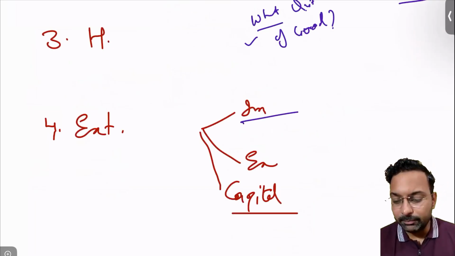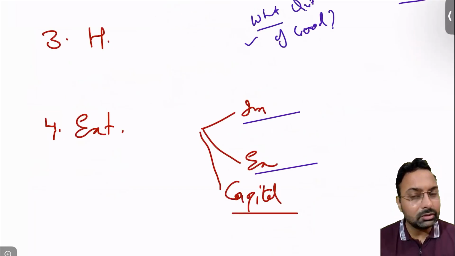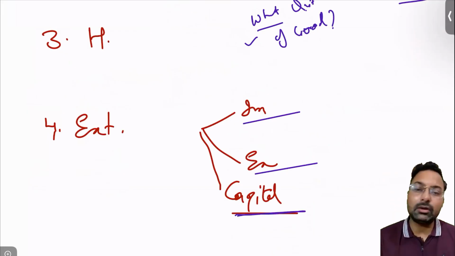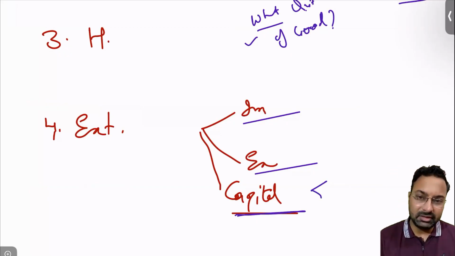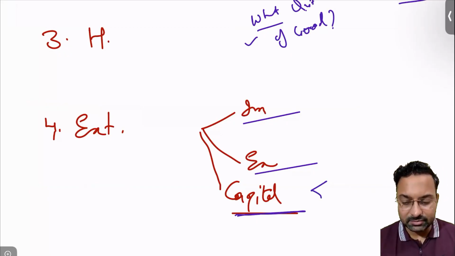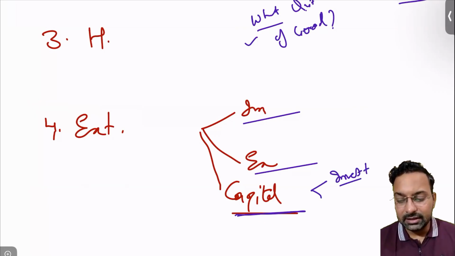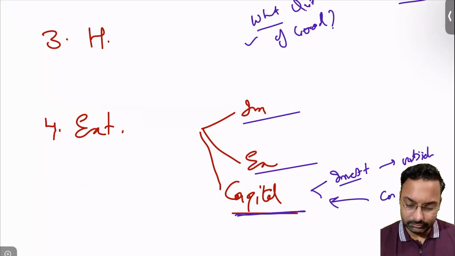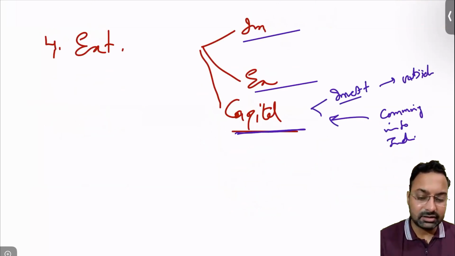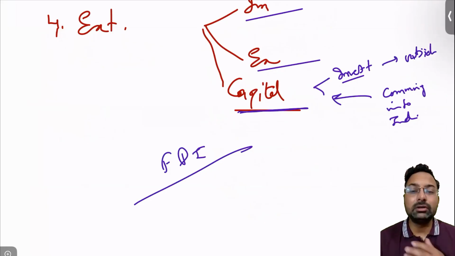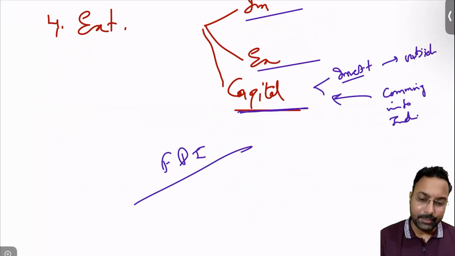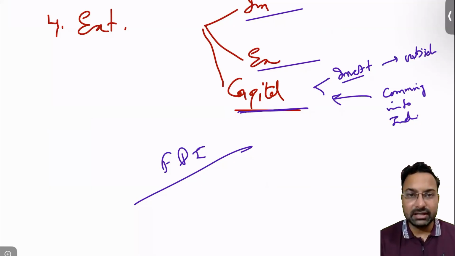So in the external sector we import some of the goods, we export some of the goods, right? And capital also comes into play, right? Capital will either go outside, right? Capital is also required. Capital in the sense of investment, so investment can be done outside India, okay? And investment may be coming into India, okay? So you may have read about the concept of FDI, foreign direct investment, okay? That is called capital, and that comes from the external environment, that is outside India, right?